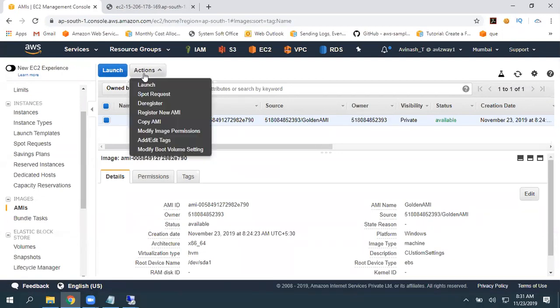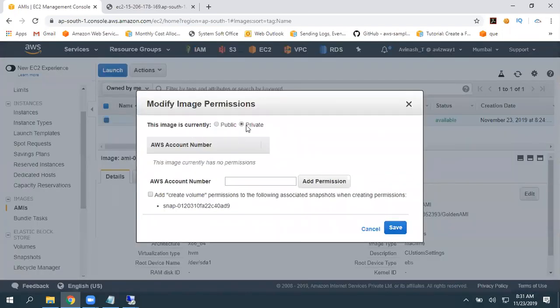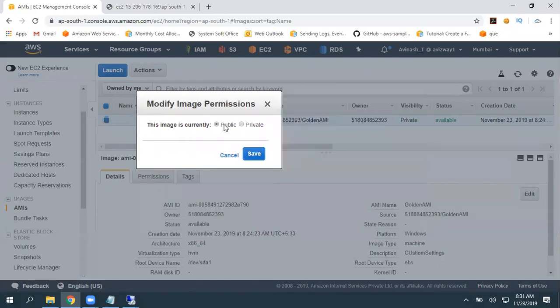And the second one, modify image permissions. Here you can see privately you can share with another AWS account user, or you can make it public also. If you are making it public, anybody can launch an instance from this.